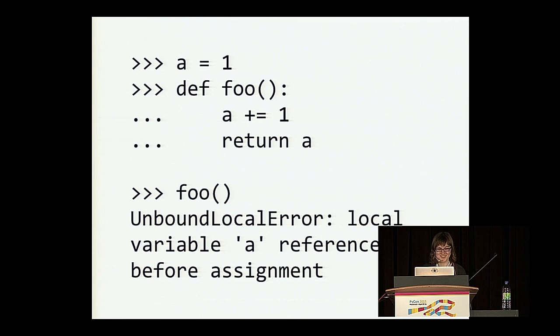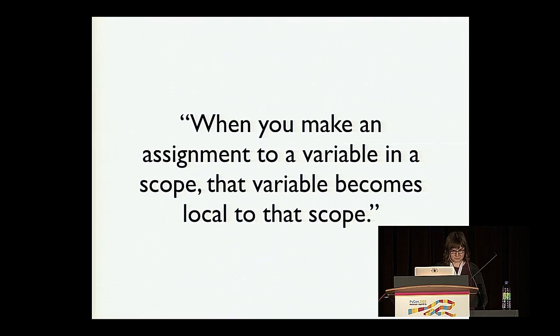Yeah, UnboundLocalError: local variable 'a' referenced before assignment. So what does this mean? It's kind of cryptic, and I don't understand immediately what's supposed to be going on here, so let's investigate a little bit. From the Python FAQ, there's a statement: when you make an assignment to a variable in a scope, that variable becomes local to that scope.